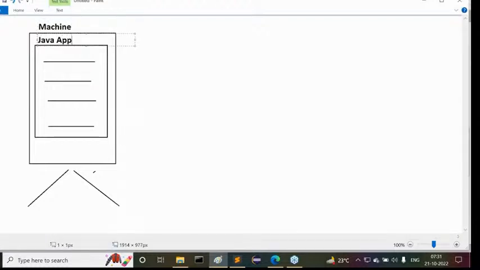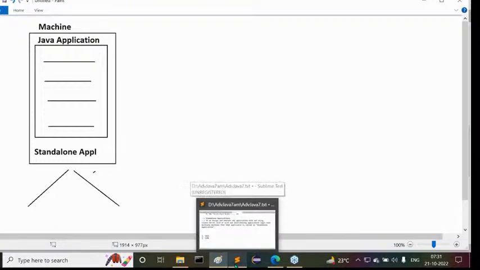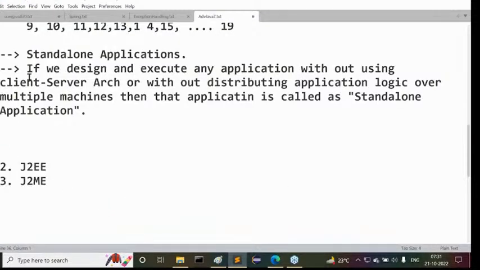Now this is a Java application, we can understand clearly. So this is exactly a standalone application. That's it. This is a basic awareness of standalone applications. Try to understand this clearly. Next one, after that, all of you observe carefully. The second point here, what I'm trying to say to you.